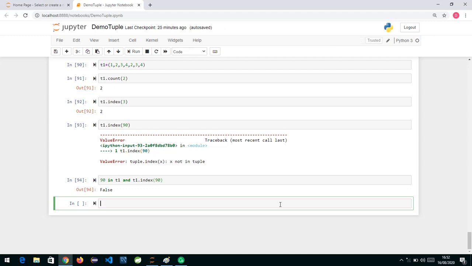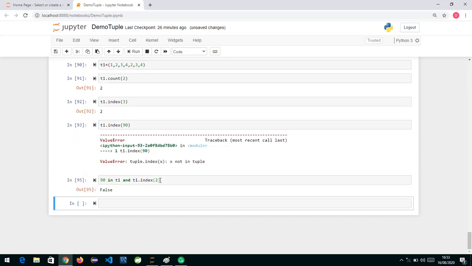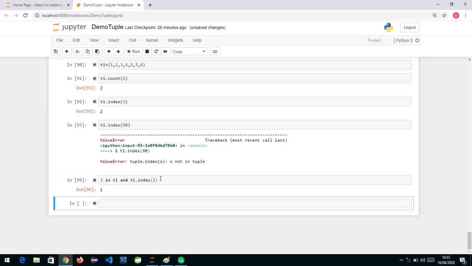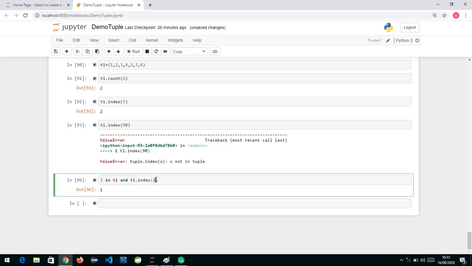So index will give you the first index. By default it starts with 0. If you want the second occurrence, you can specify the start value. Suppose I say t1.index of 2. The position I get will always be the first position, but if I want the second position, you can also specify a second parameter, the index number. If I pass 2, it starts searching from the second position, so I'll get the index of the second 2, that is 0, 1, 2, 3, 4.